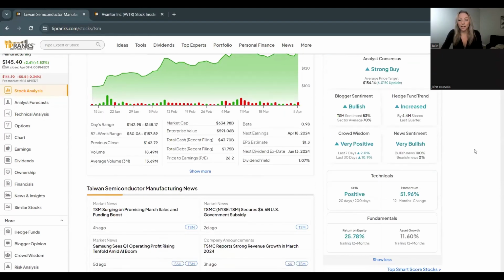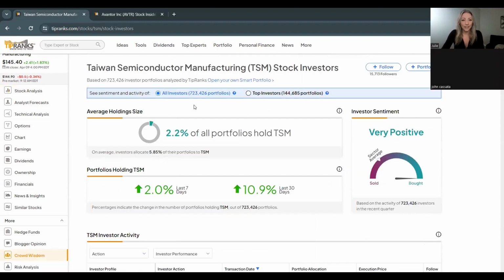Going back over here, another great one to look at is the crowd wisdom. And so this ties into our TipRanks smart portfolio, and that tracks, I think it's over 600,000 or more. Here we go, now 723,000 portfolios that are under the TipRanks smart portfolio, and sees who is holding Taiwan Semiconductor and have they been increasing or decreasing positions lately.